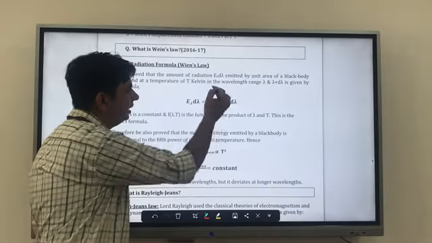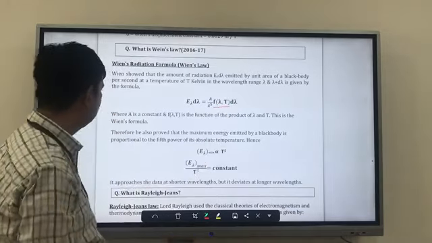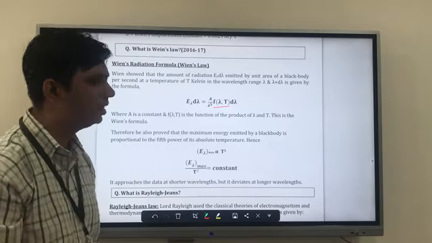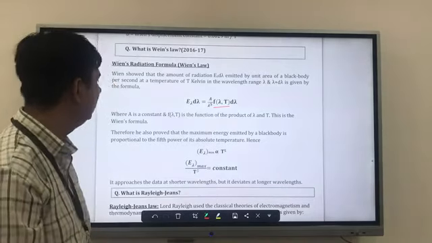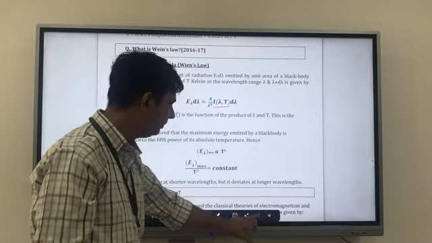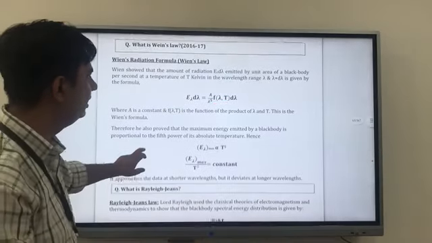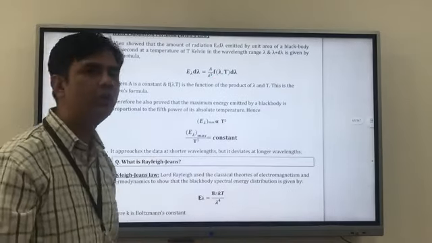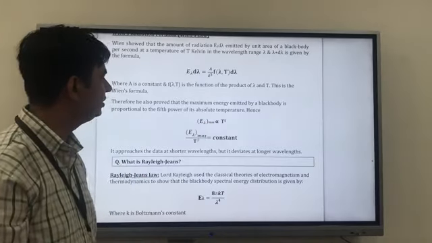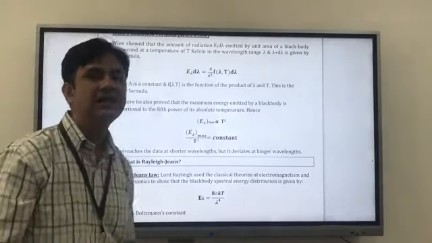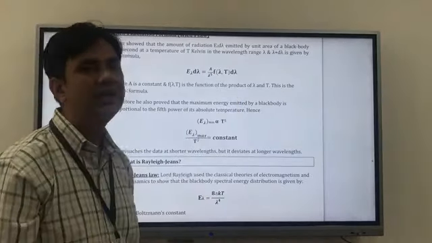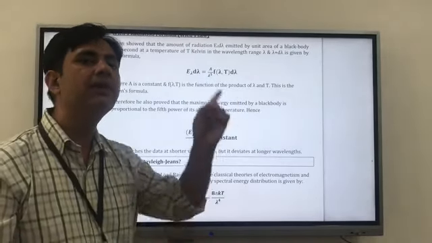So A is a constant and the function of lambda T is a function of the product of lambda and T. This is Wien's formula, and he also proved that the maximum energy emitted by a black body is proportional to the fifth power of its absolute temperature. Hence he said that the energy emitted at a particular lambda is proportional to T to the power 5.